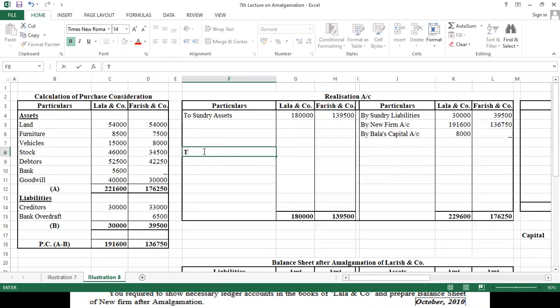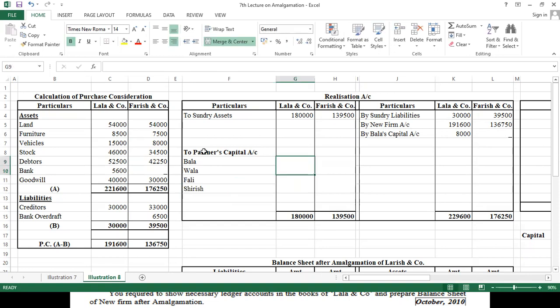So we will come to calculate realization profit to partners' capital account. So we have partners Bala, Wala, then we have Ali and Shirish.